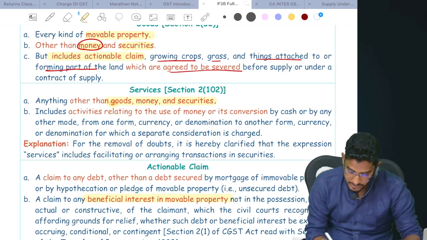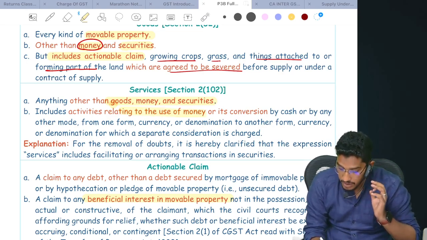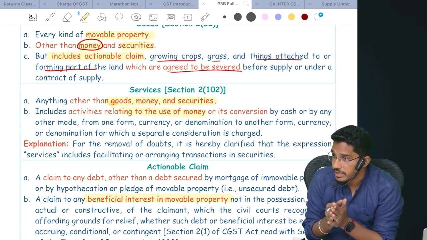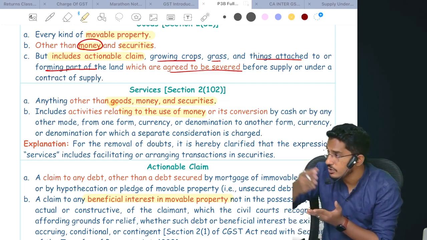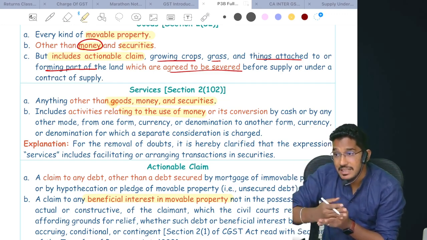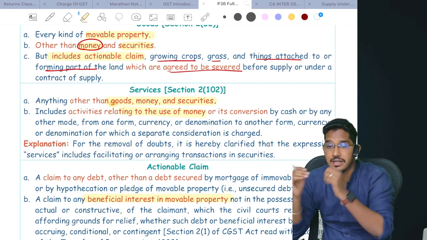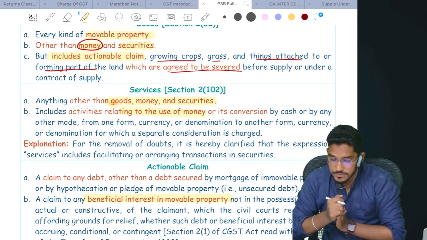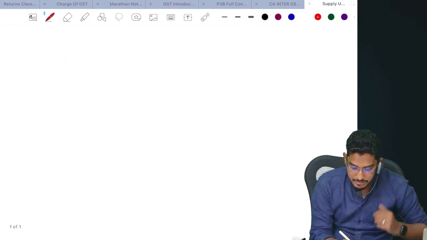They say two things here. Activities relating to use of money or conversion of money from one form to another form, one denomination to another denomination, one currency to another currency, for which a separate consideration is charged. So they are trying to say two things here. Let us try to understand them in a detailed manner.